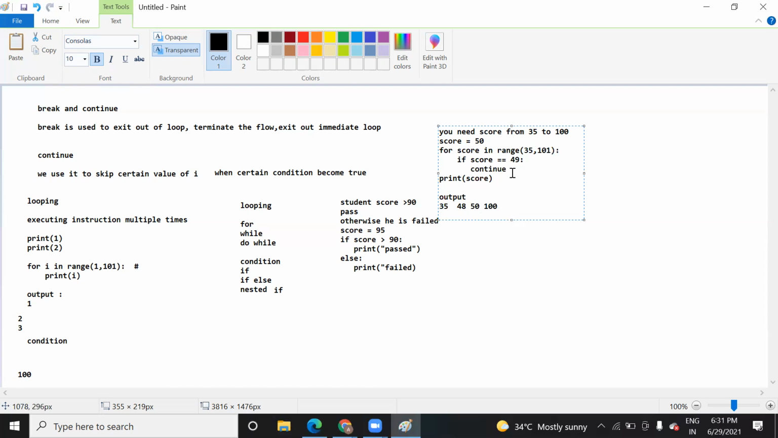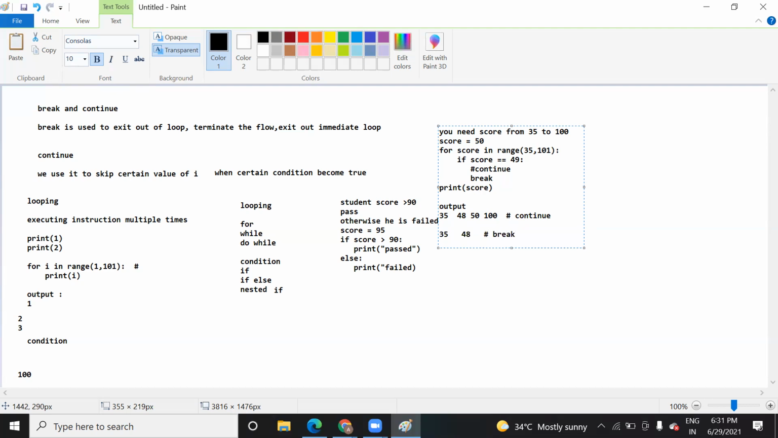Now in case I write break, what will be the output? Let me comment this. When I use break here, it will break the loop itself. Let me tell you the output, and then I will ask if you understand. The output will start from 35 till 48, and this is the output of break.